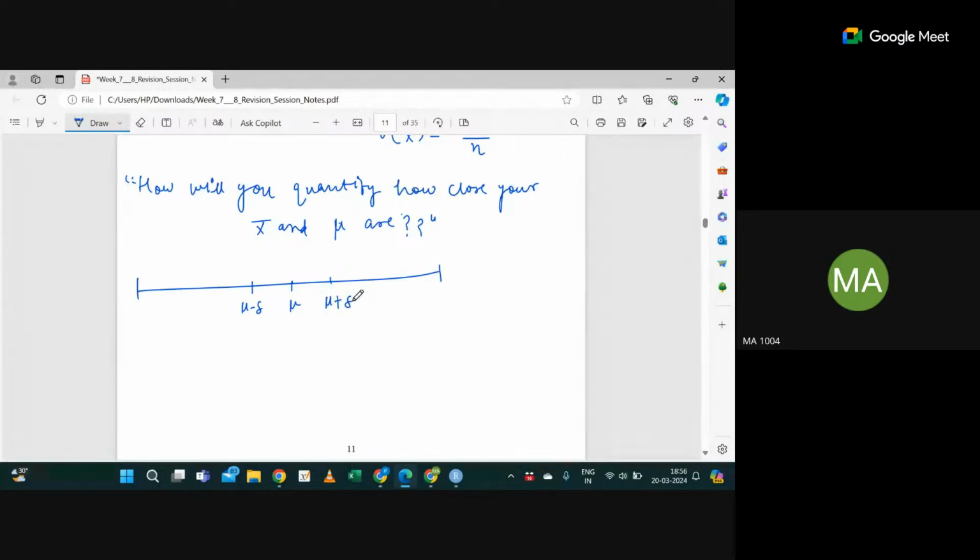You might be interested in whether your x bar is greater than mu plus delta, or less than mu minus delta. I can simply say x bar minus mu is greater than delta or not.